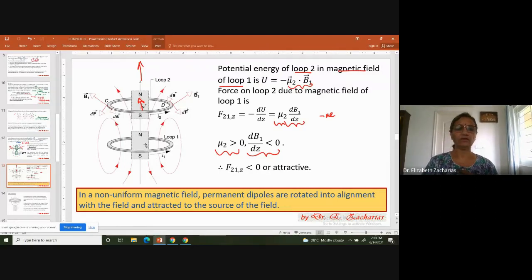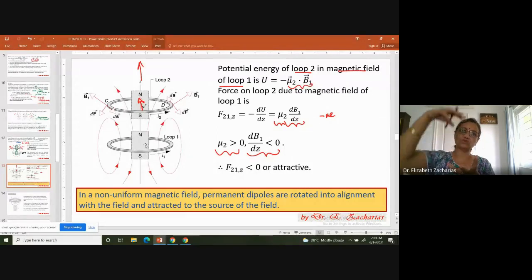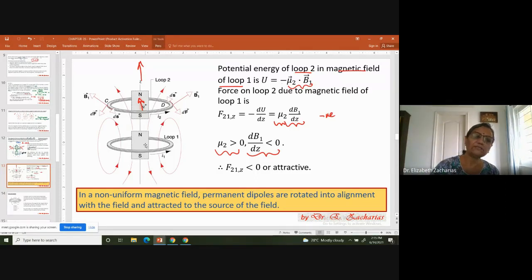So you look here, B1 is the field. What is the source of the field? Loop 1. So loop 2, which is the permanent dipole in this magnetic field, gets attracted to the source of the magnetic field. The source of the magnetic field is loop 1. Okay, so this is a conclusion that you can make, and using this concept you can explain ferromagnetism and paramagnetism.